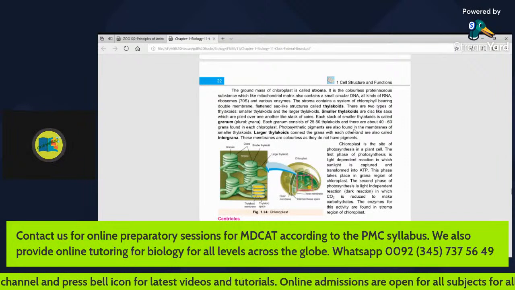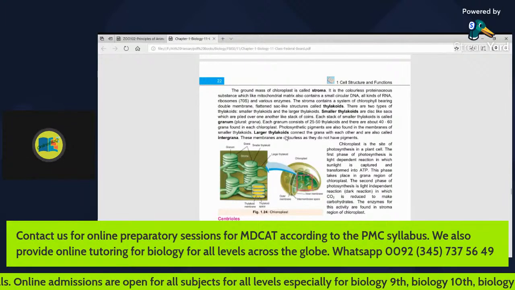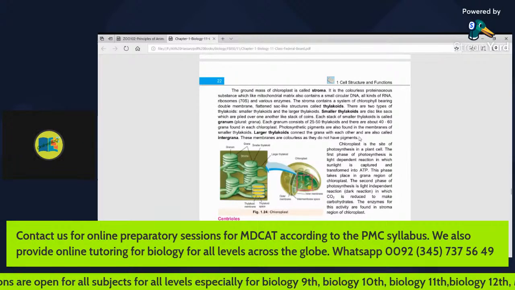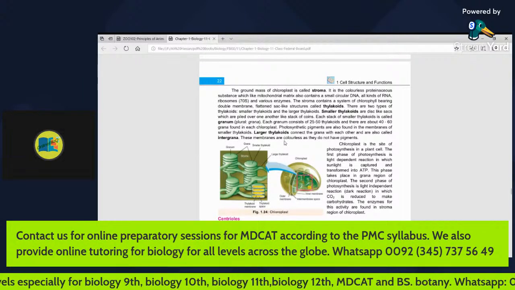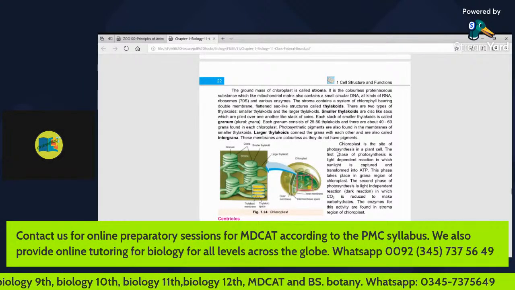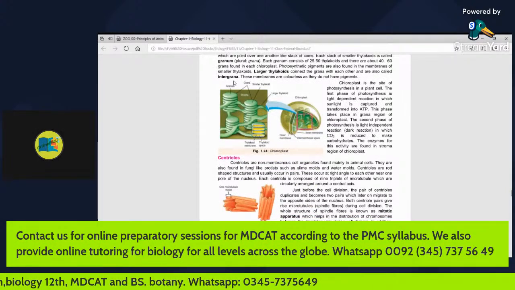Photosynthetic pigments are also found in the membranes of smaller thylakoids. Larger thylakoids connect the grana with each other and are also called intergrana. These membranes are colorless and they do not have pigments. Intergrana do not contain pigments.